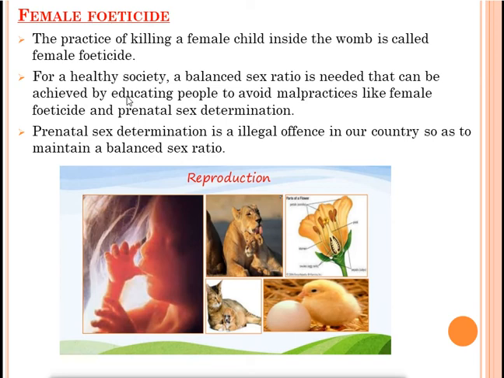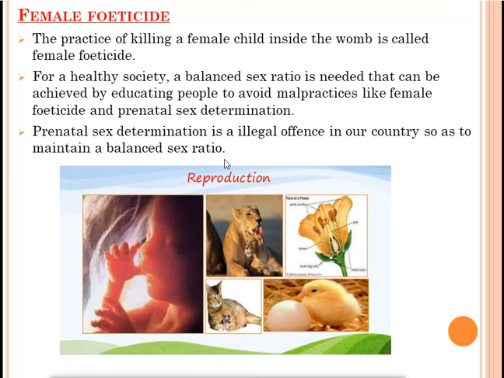Prenatal sex determination is an illegal offense in our country, so as to maintain a balanced sex ratio. If people are caught determining the sex of a child, they are given punishment by the law. It is not practiced in our country to determine the sex of a child.